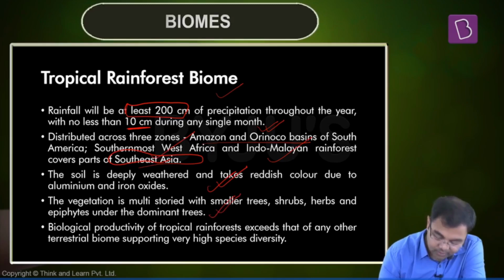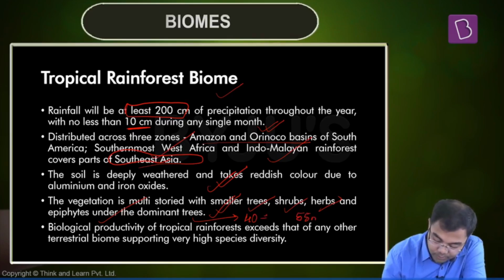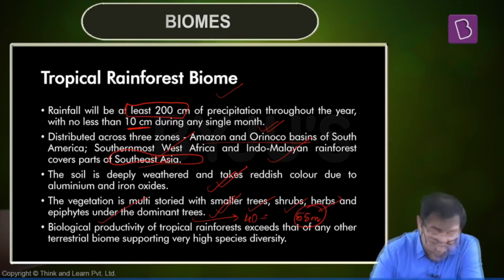Vegetation is multi-storied with smaller trees, shrubs, herbs, and epiphytes under dominant trees. And as I said, the trees may grow up to 40 to 50 meters. In some cases, it has been observed that it can go up to 55 meters in length. And one last point is about biological productivity.